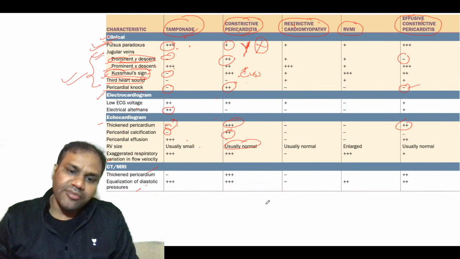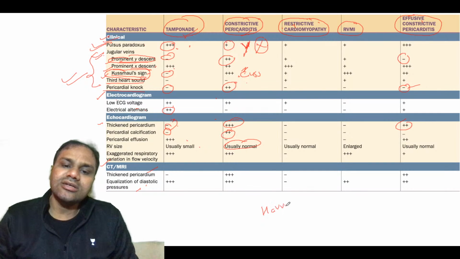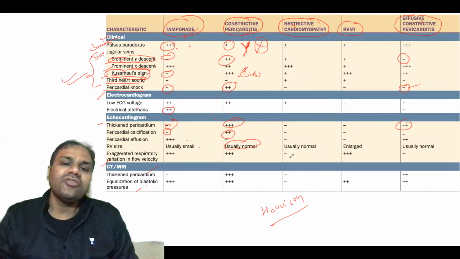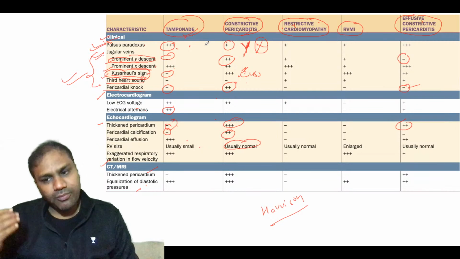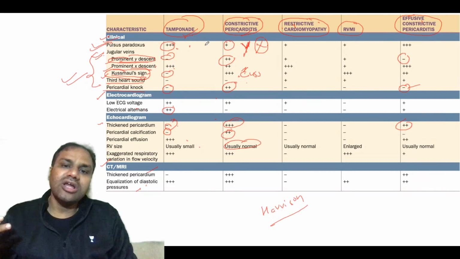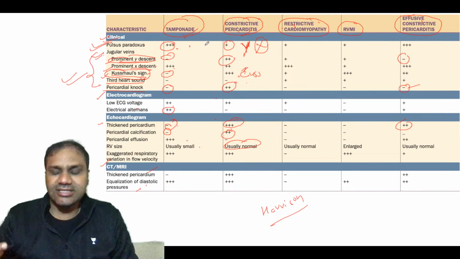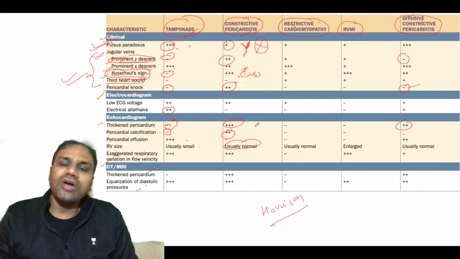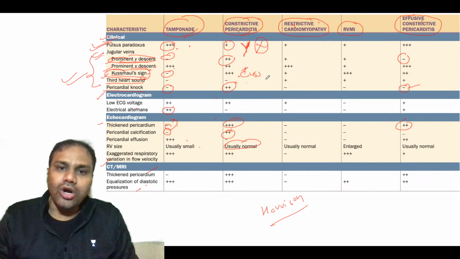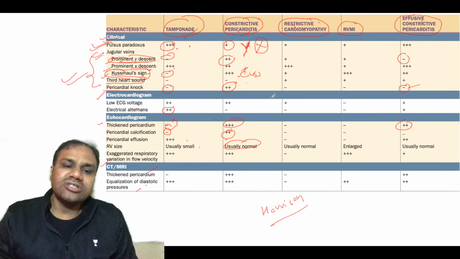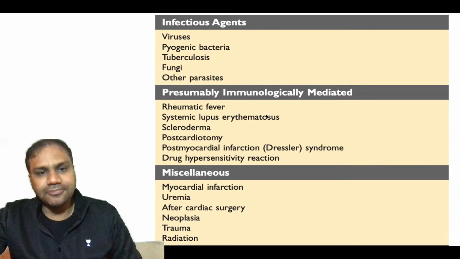This table is from your Harrison, you can go and see your Harrison also. This table is high yield, where you can easily differentiate between constrictive pericarditis and cardiac tamponade with different variables: pulsus paradoxus, jugular venous pressure, JVP, where you will see Y descent, X descent and Kussmaul sign. Then you have the third sound and the pericardial knock. So these are the clinical things which you need to see. Then you see ECG, echo, and obviously CT and MRI.